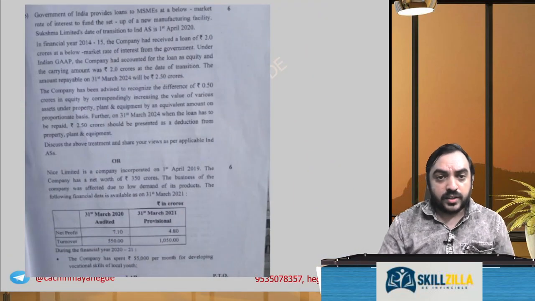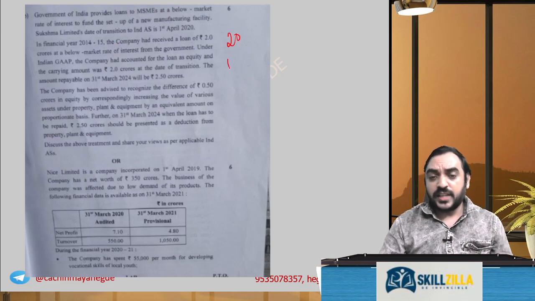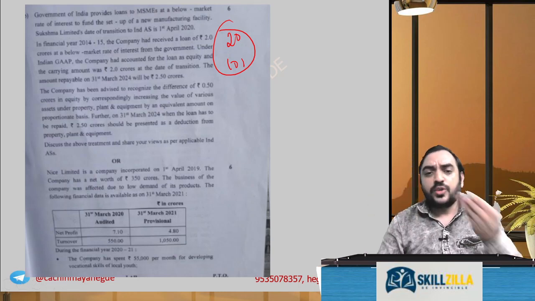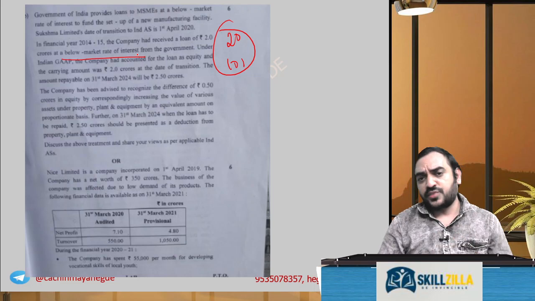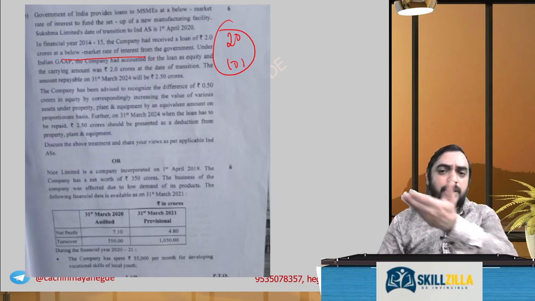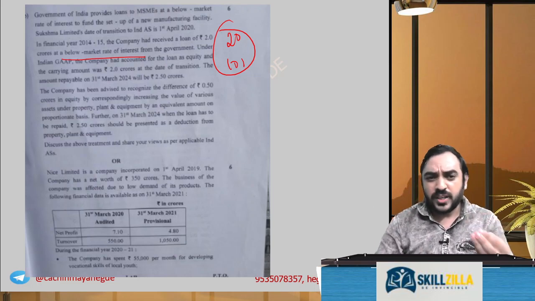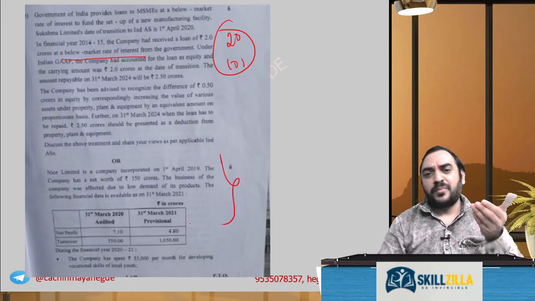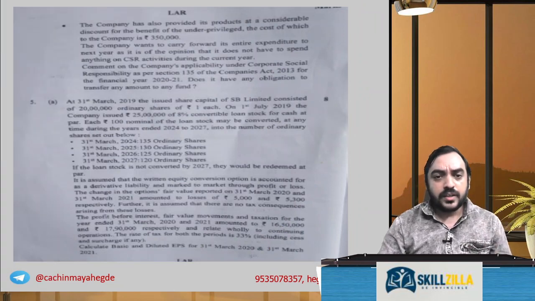Coming to this, the government of India provides loans to MSMEs. This is about government grants, Ind AS 20 as well as Ind AS 101, where when you're implementing Ind AS for the first time, what do you do with respect to the loan? If it is below market rate of interest, Ind AS will consider a grant portion, but AS 12 would not consider a grant portion. So what do we have to do? A simple problem, not out of an institute question particularly, but a simple one. As usual, an expected question from CSR, a straightforward question on corporate social expenditure, CSR activity.